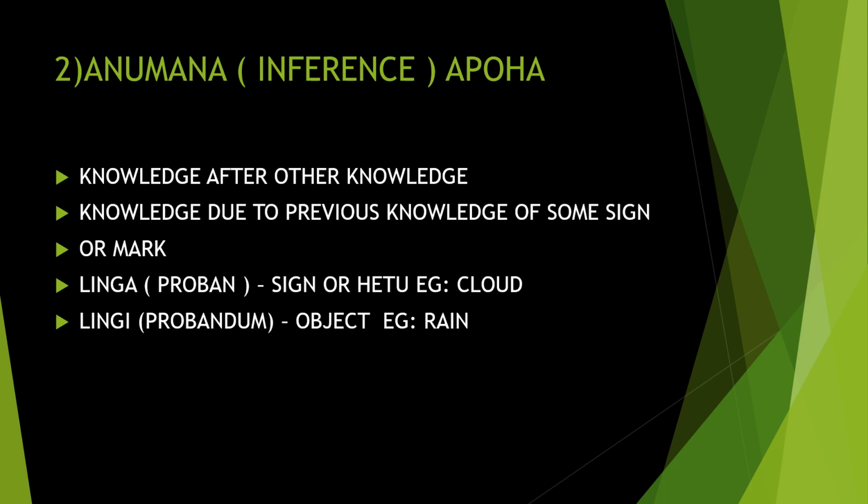For example, by seeing the clouds, you get an Anumana that it will rain. That is the inference, you get an idea. By seeing the clouds, it is clear the clouds will surely pour down and become rain. It's a knowledge you have, and you are applying that knowledge here. Understood? By seeing the clouds, it's clear that it will rain. This is known as Anumana.